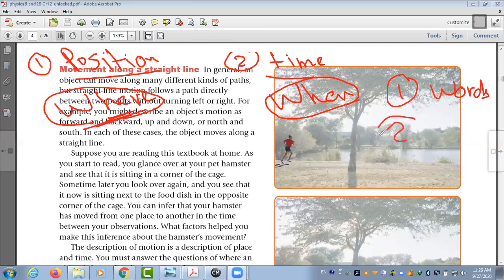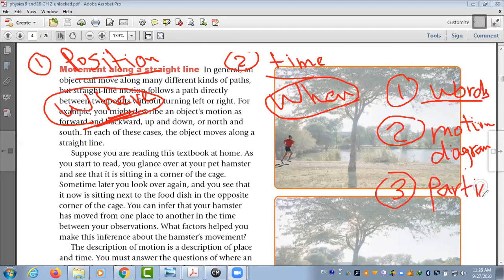The second one, we can use models, like the first one here, the motion diagram. We can describe motion using number one, words, number two, motion diagram, number three, another model, the particle model. The fourth one, tables. We said we can use tables to describe motion. And the fifth one, graphs.